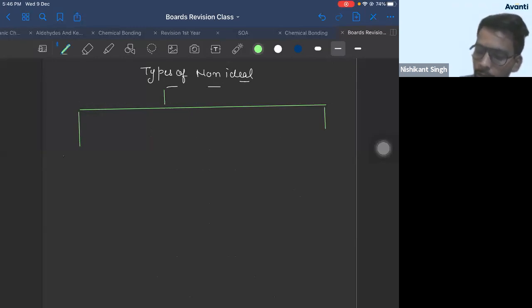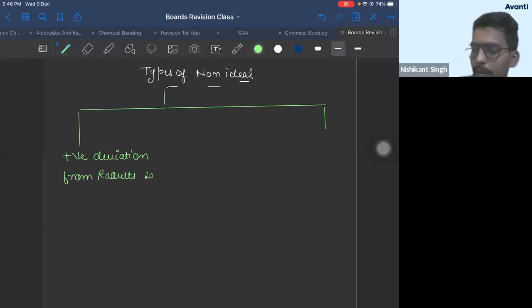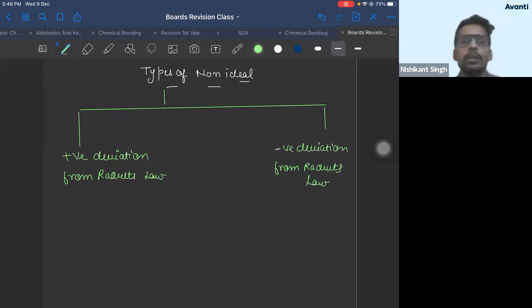One is positive deviation from Raoult's law. The solution which show positive deviation from Raoult's law. And the solution which show negative deviation from Raoult's law. Okay? So there are two types of solution.